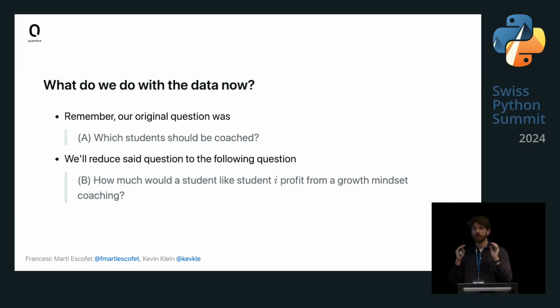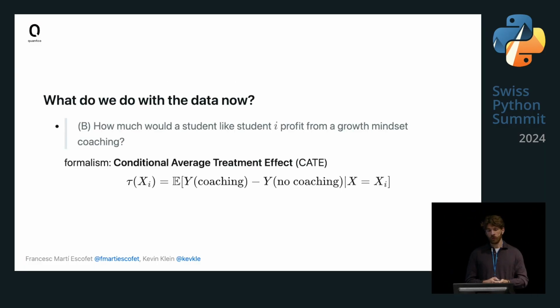And so once we have figured out how much the GPA of a given student improves by giving them coaching, we can easily decide the former question by just saying, okay, we'll give it to the top K%, something like that. And to formalize this a little more, we stick with question B for a moment, and we use a formalism from the field of causal inference, which is called the conditional average treatment effect, also abbreviated as CATE, to really just represent the question we're asking in math.